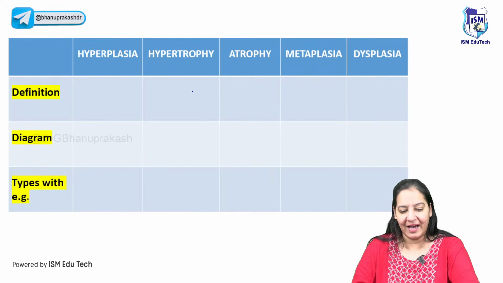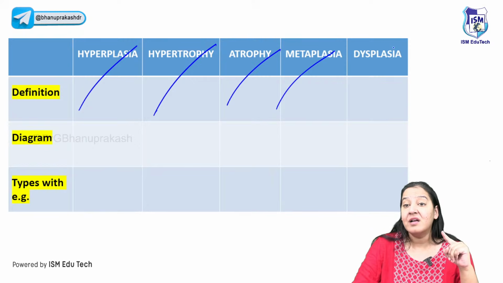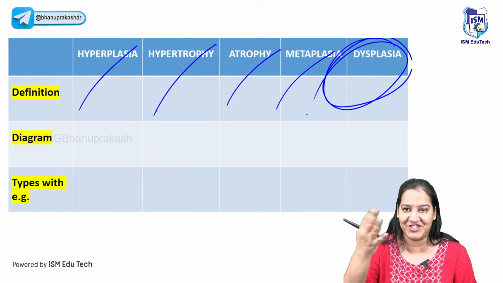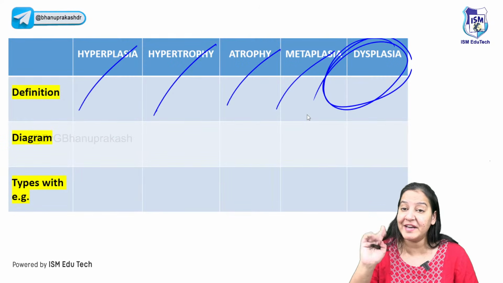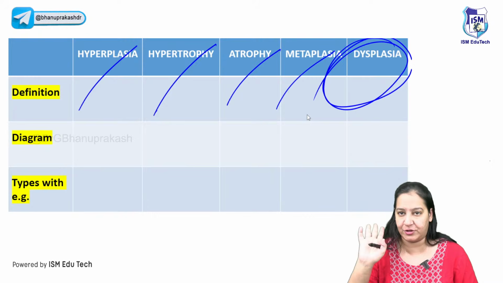So we are done with hypertrophy, hyperplasia, atrophy, metaplasia. The last one to be discussed here is dysplasia. Then this chapter is over. We will come to the next chapter. Dysplasia is important here and in neoplasia also. So it is a very important topic to be discussed in pathology.